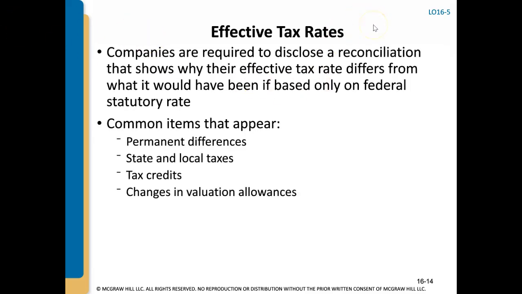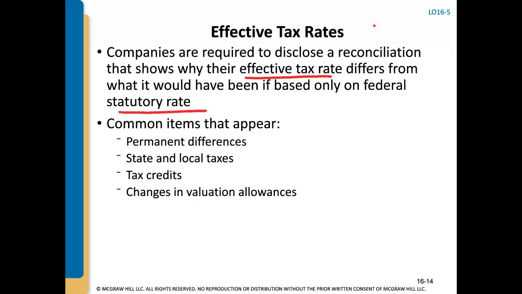On a 10-K, companies are required to disclose a reconciliation that shows why their effective tax rate differs from what it would have been based only on the federal statutory rate. The federal statutory rate on the corporate tax return is 21%.